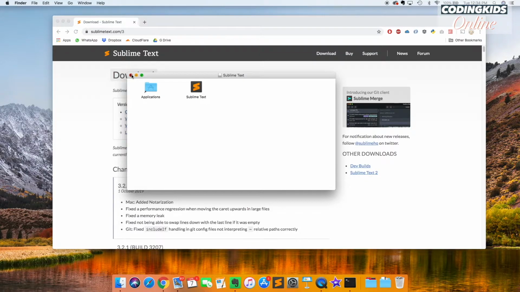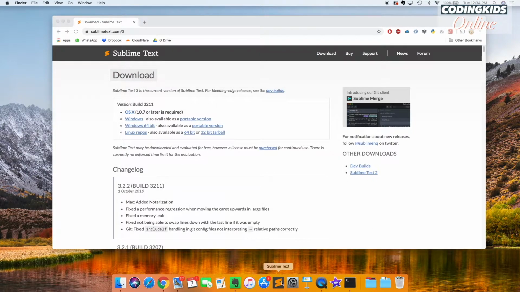And yeah, once you've installed it on a Mac, you'll have it in your bar at the bottom or in your applications somewhere. And on your PC, you can press the Windows button and you can even search for it. That's basically it. That's all I want you to do is download Sublime Text Editor. And I think the version is 3 right now.